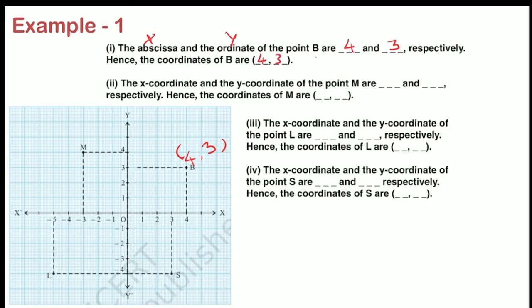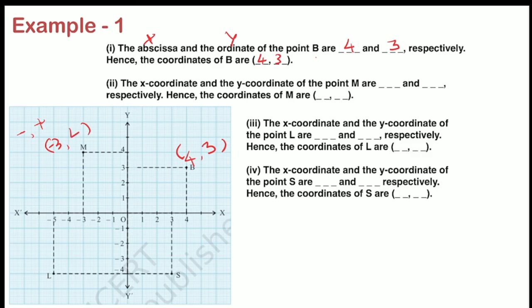Very easy. Now, the x coordinate and y coordinate of point M. The question is the same but asked in different language. Here they used the words abscissa and ordinate; here it is the x coordinate and y coordinate of point M. So here is our point M. Let me write the coordinates of point M. You can see here it is in the second quadrant. So my x coordinate will be negative and the y coordinate will be positive, right? It will look like this: negative and positive in the second quadrant. If I look at the x-axis from the point, it coincides at -3, so I just have to write -3 here. It coincides at 4 for the y-axis.